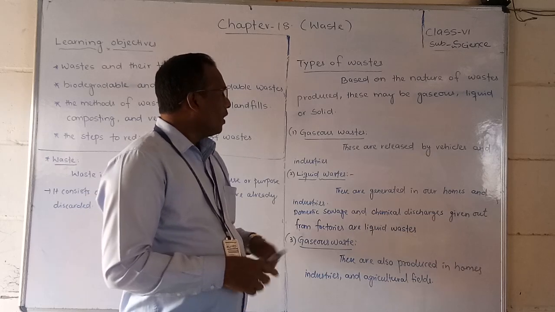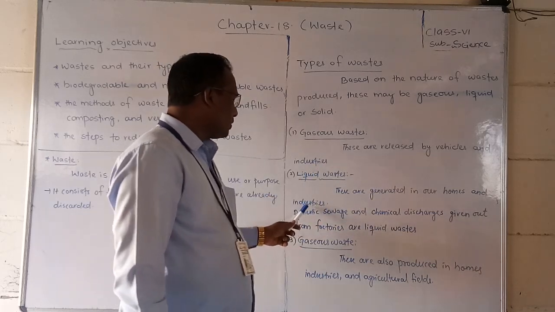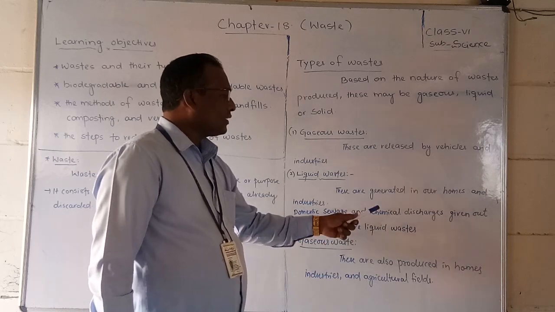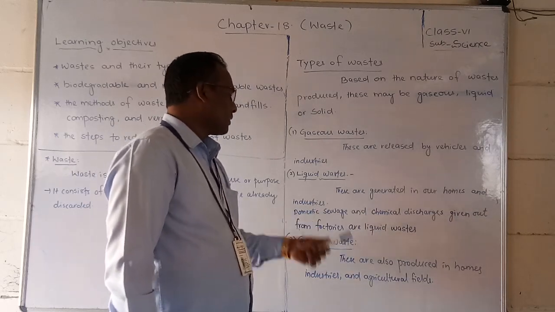And next, in the liquid state, these are generated in our homes and industries: domestic sewage, and chemical discharge given out from factories are liquid wastes.